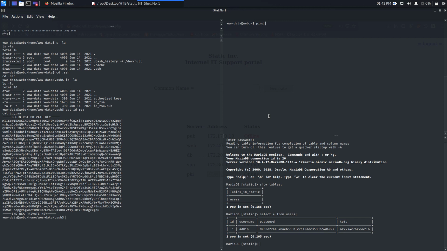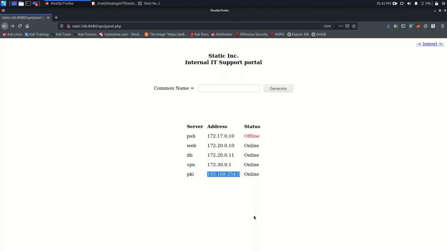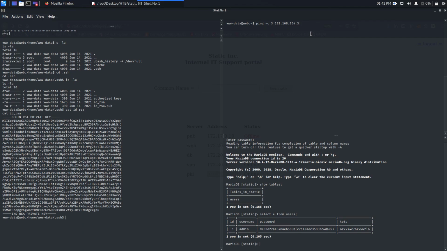So ping -c only 3 times, 192.168.254.3. 3 or 2? Yeah, 3. 2 we have, and 3 is the PKI. That's it. We got the connection to the PKI. Okay, that's very good. We already got the flag and got the user shell. So that's it for this part.